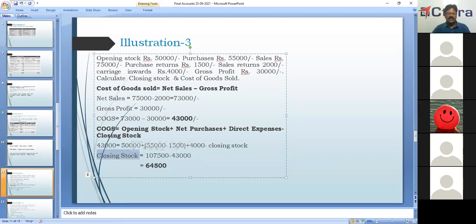Closing stock is equal to the total of this 50,000 and this is 1,07,500. And when the 43,000 comes to the other side, you get a minus sign here. 1,07,500 minus 43,000. The balance is answer, it will be equal to 64,500. The closing stock is equal to 64,500.